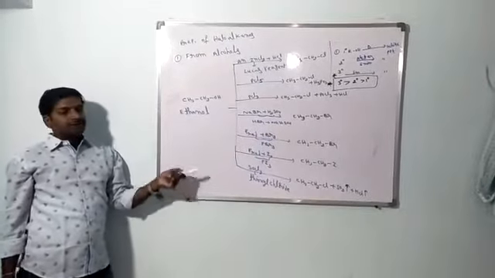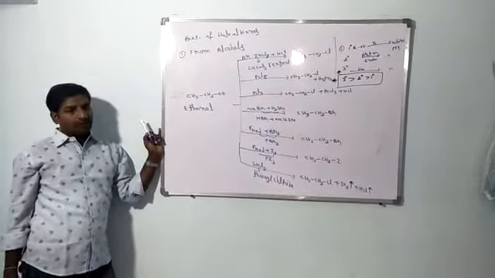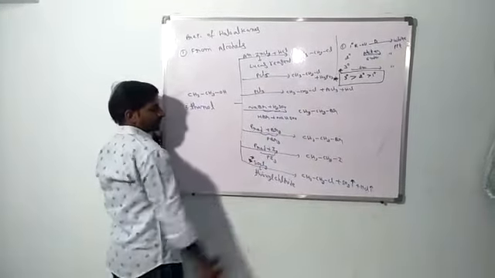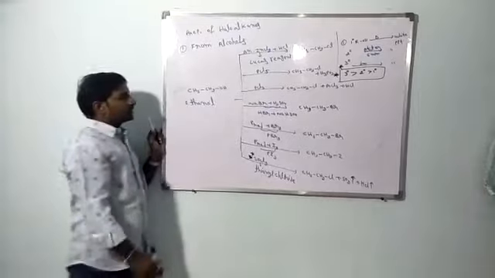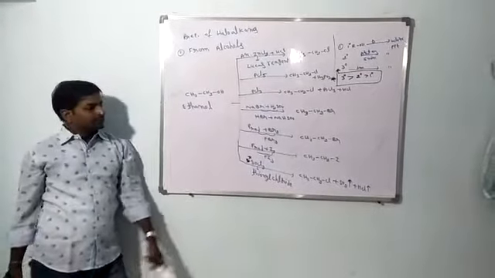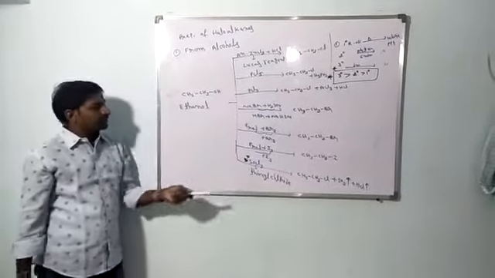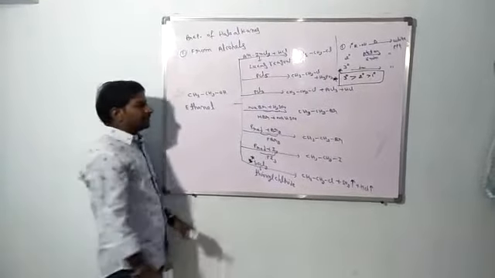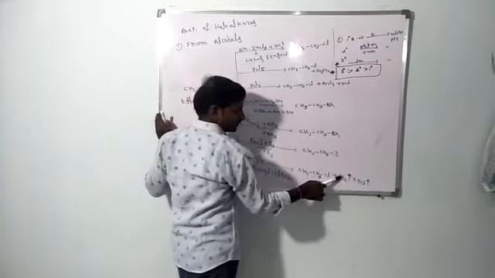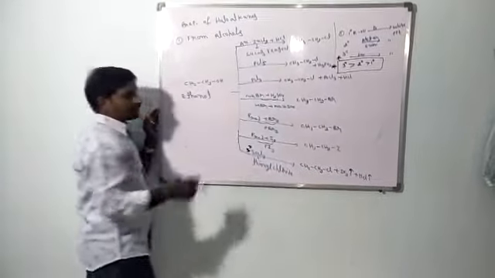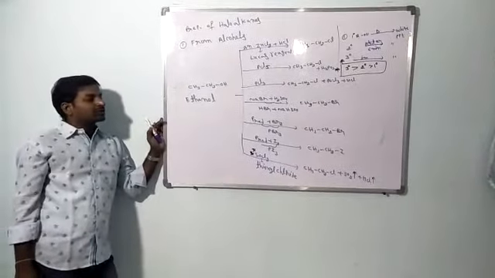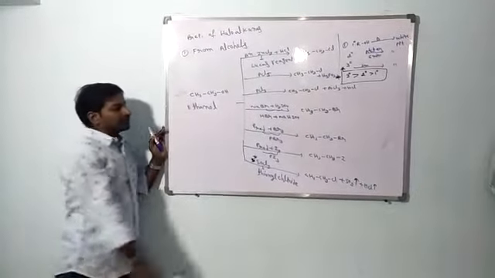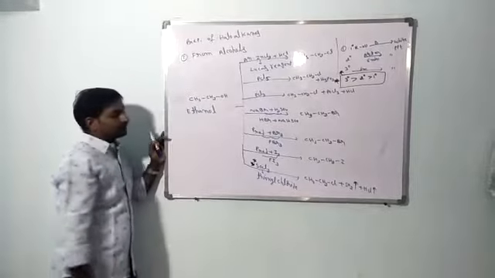Among all the methods for the preparation of haloalkanes, the best method is the thionyl chloride. This is very important. In all the methods for the preparation of chloro compounds, the best method is using thionyl chloride, because in this method both byproducts are gases, so they will escape from the reaction mixture. So there is no need to do purification. That's why this is the best method for the preparation of haloalkanes.